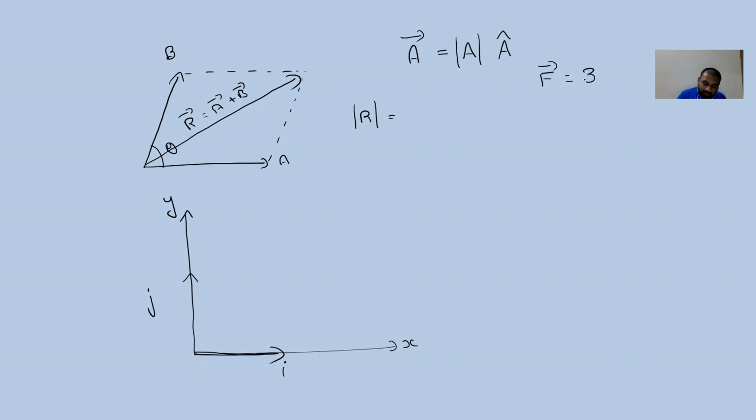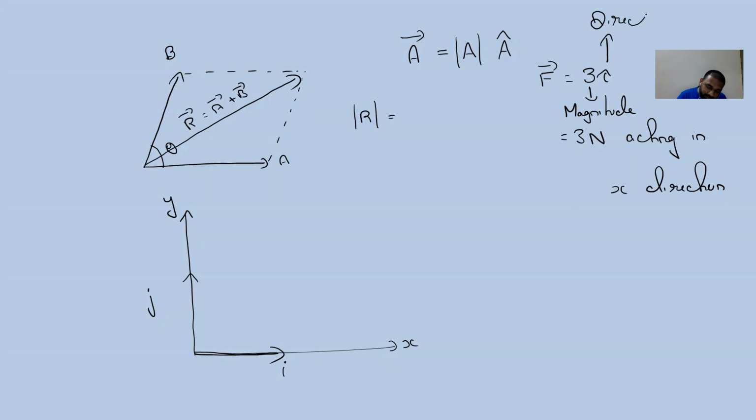Suppose if it is 3i, it means 3 Newton force acting in x direction. When I write 3i, its meaning is 3 Newton force acting in x direction. So this is the magnitude, and this indicates the direction.